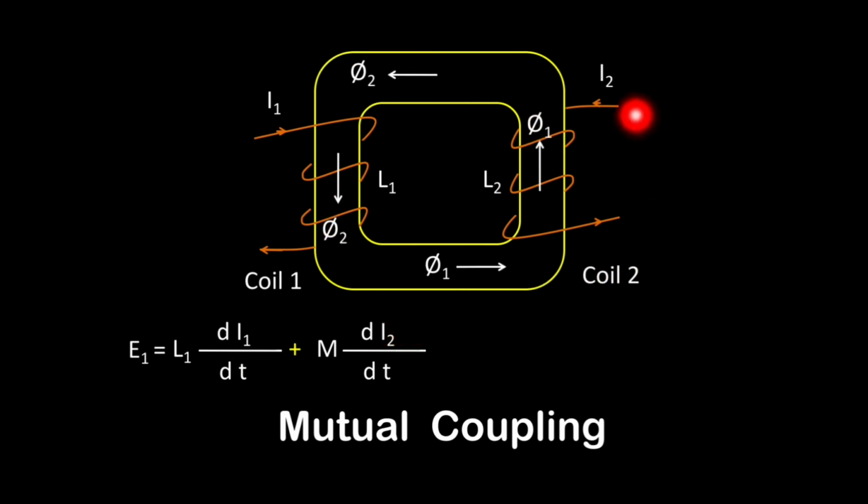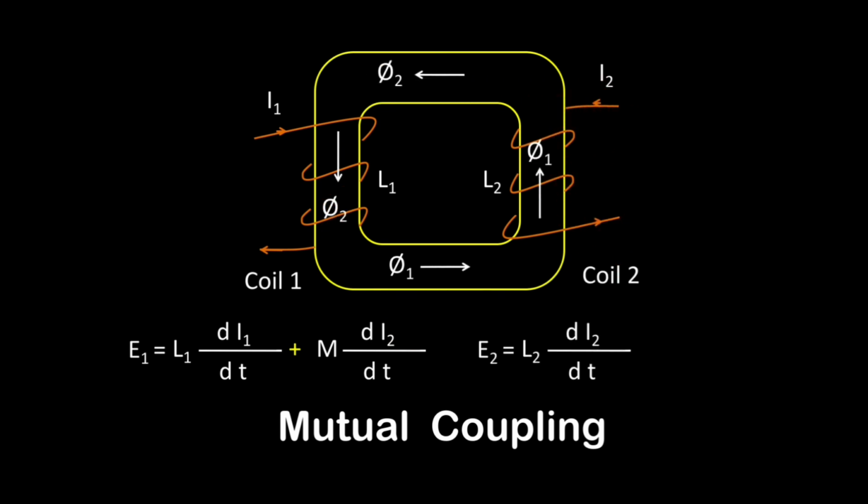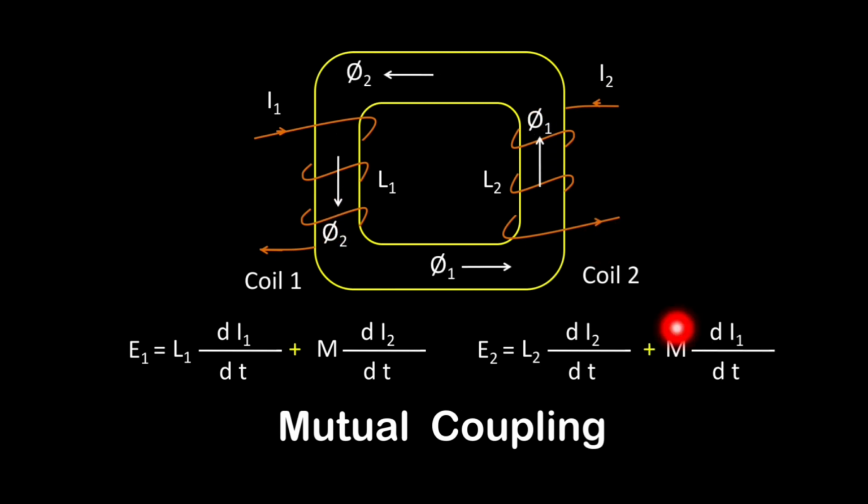Similarly, if you want to write the voltage equation for coil number 2, let that voltage be E2. So E2 is given by L2 di2 by dt, where L2 is the self inductance of coil number 2 and di2 by dt is the current flowing through this coil. And again we have a mutually induced EMF.